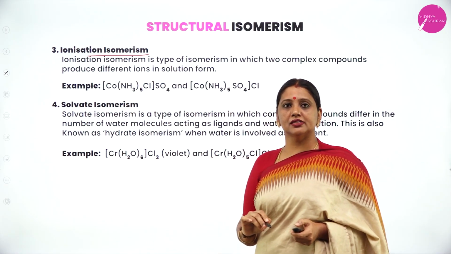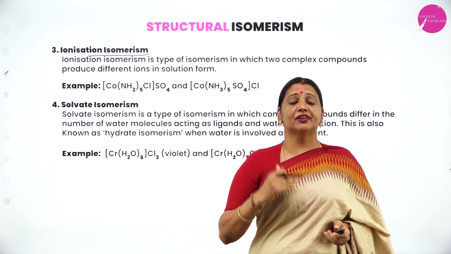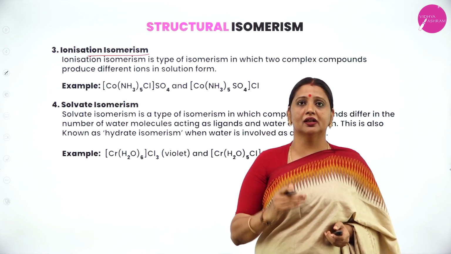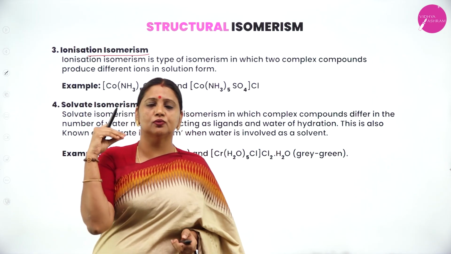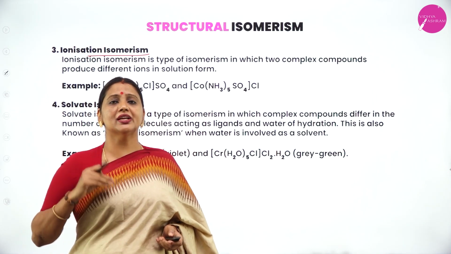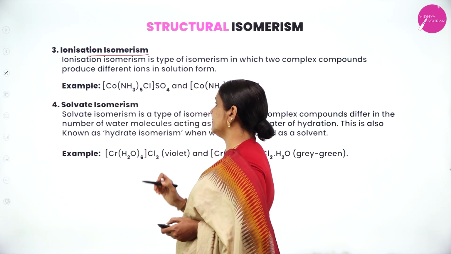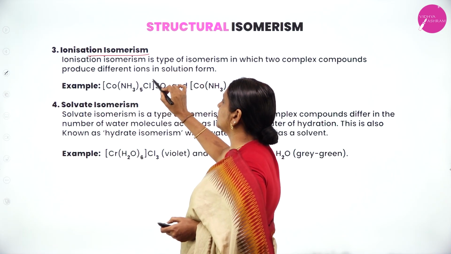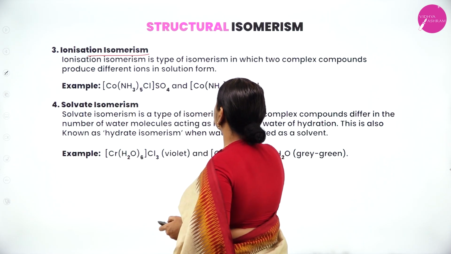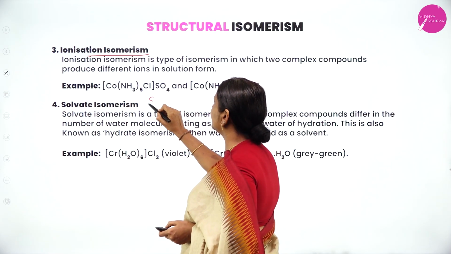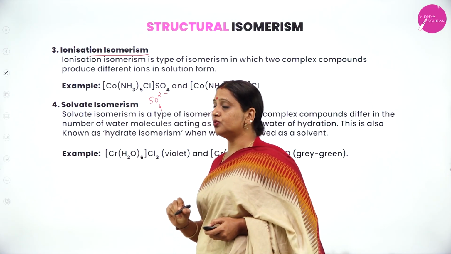Third type of isomerism is ionization isomerism. This isomerism arises when two or more compounds having the same molecular formula produce different ions when they dissolve in water and undergo ionization. Any coordination compound, when dissolved in water, undergoes ionization. During ionization, they produce different ions, that is known as ionization isomerism. For example, pentaamminechloridocobalt(III) sulfate, pentaamminesulfatocobalt(III) chloride. Here during ionization we will get sulfate ion as a counter ion. Here you will get chloride ion as a counter ion.